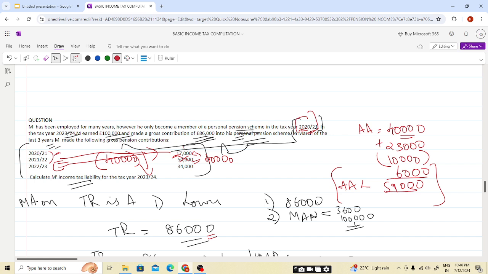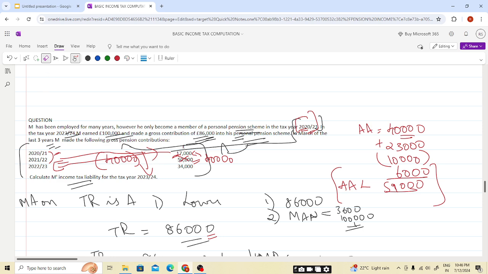Annual allowance is a limit of 40,000. If we contribute more than 40,000, there will be an annual allowance charge, but this 40,000 can be increased by the previous 3 tax years' unused annual allowance limit. I hope on a FIFO basis, first in first out. First, if in our case, students, see